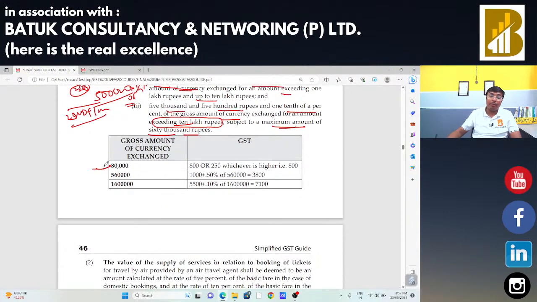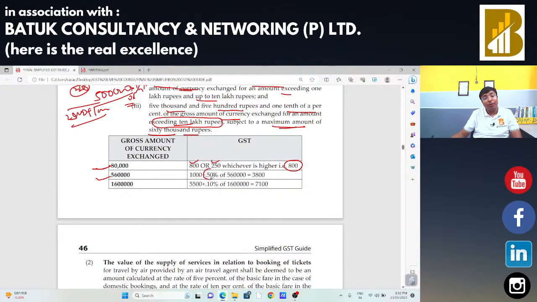In the first case, the amount is up to 1 lakh rupees, that is 80,000 rupees. 1% of the currency exchange, that is 800, or 250, whichever is higher, that is 800 will be the value of supply. In the second situation, the amount is in excess of 1 lakh rupees up to 10 lakh rupees. In that case, 5 lakh 60,000. We have taken that example.